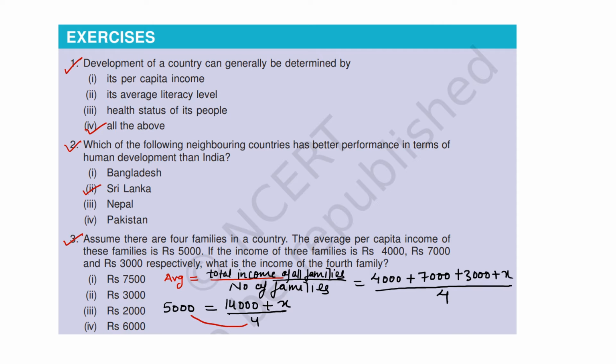This 4 we will multiply, cross multiplication, then it will come 20,000 is equals to 14,000 plus X. Therefore X is equals to 6,000 rupees. So therefore 4th family income is rupees 6,000. Option 4th is correct.